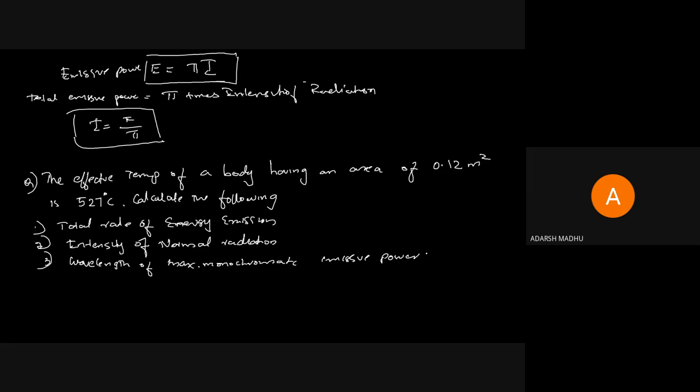The only given data are area equal to 0.12 meter square and temperature equal to 527 degrees Celsius. 527 degrees Celsius equals 527 plus 273, convert, 800 Kelvin. Temperature is 800 Kelvin and area is 0.12 meter square. So the first question is the total rate of energy.